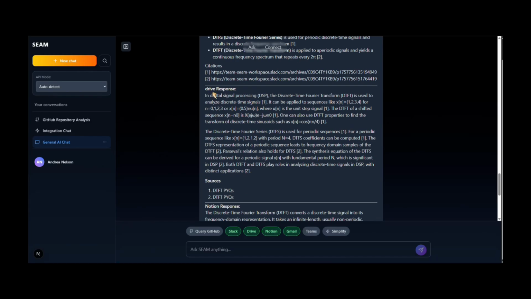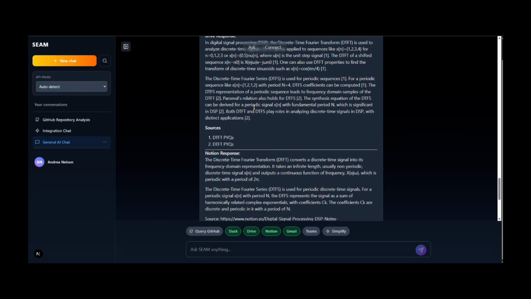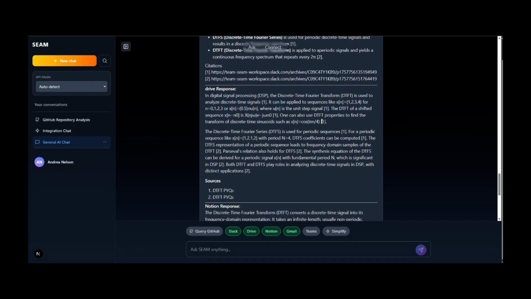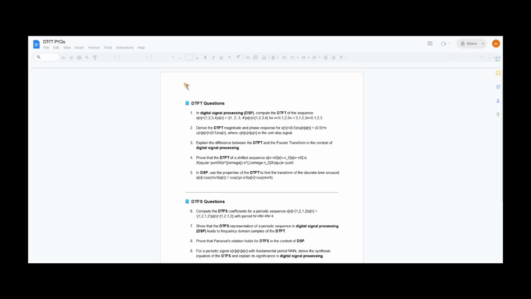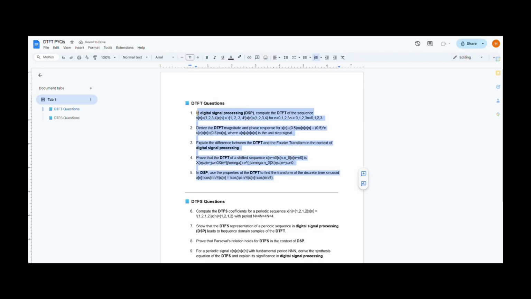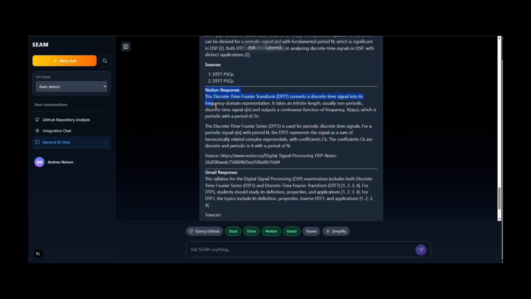Similarly, for Drive, Google Drive had the PYQs saved. So we can see all the questions from DTFS, DTFT, with the sources. Suppose it says this question was of DTFT, and it is in file 1. This one is in file 2, and you can open the links of those files, and it opens the actual file it mentions. Suppose we have opened the DTFT one, so we can see the DTFT questions over here. Similarly, for Notion also, it has the notes saved, again with a clickable link, with which you can open the actual notes.